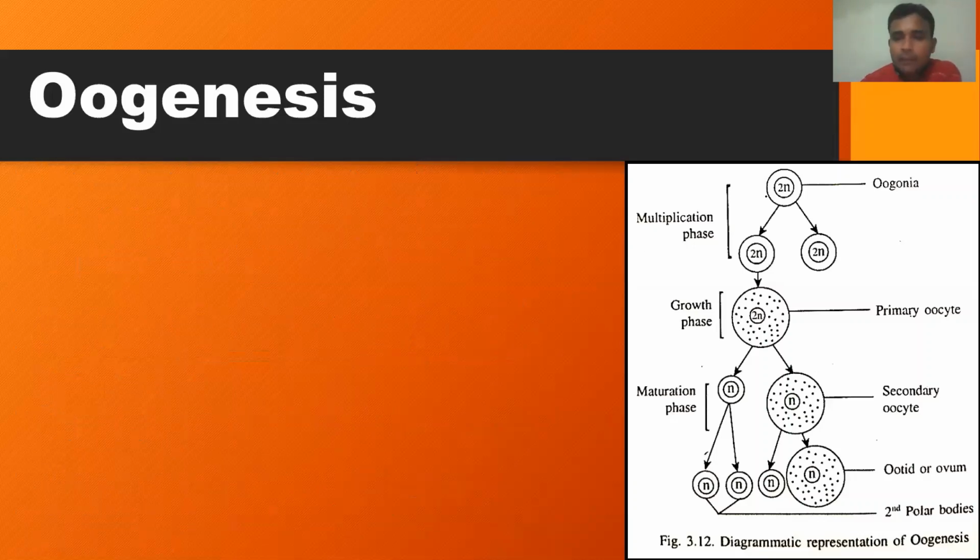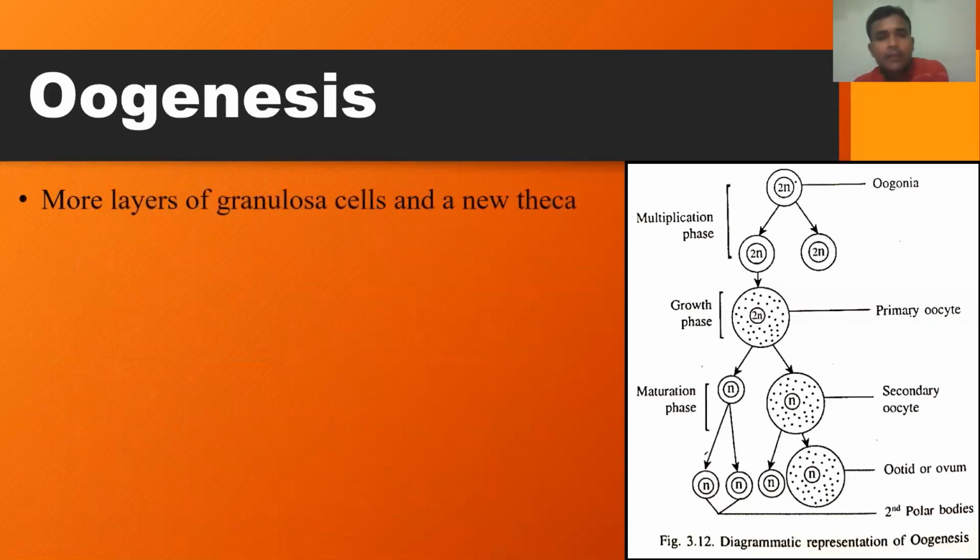And here is a diagrammatic representation. Let us see the steps involved in gametogenesis. Before that, see the more layers of granulosa cells. At the time of puberty, each ovary consists of 60,000 to 80,000 primary follicles. Primary follicles are nothing but primary oocytes surrounded by a layer of granulosa. Now, more layers of granulosa cells develop around the primary follicle, as well as new thicker protective layers. That leads to the development of the secondary follicle. The primary follicle will develop as a secondary follicle. I will show the diagram.